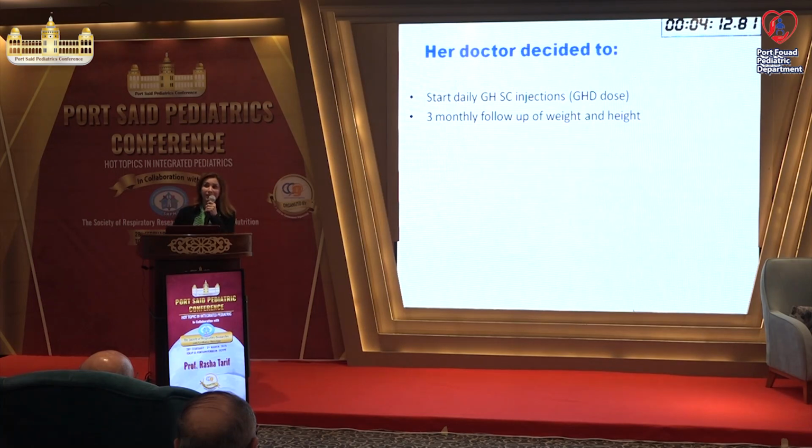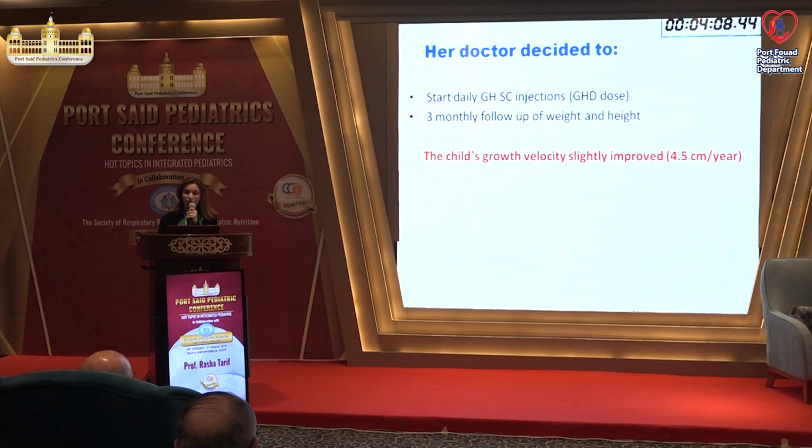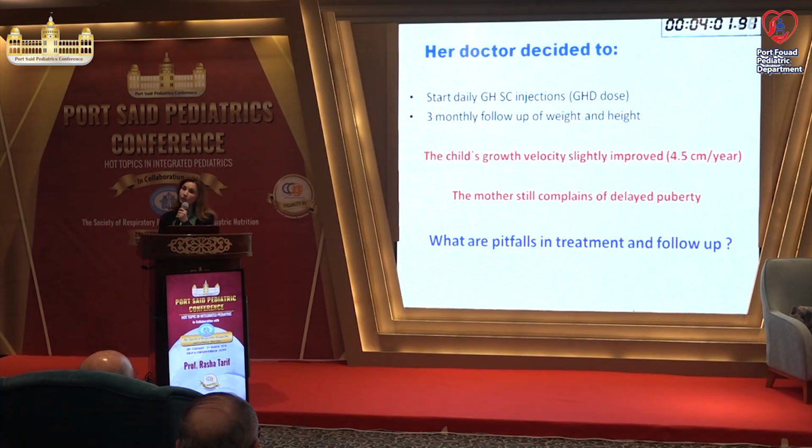He just diagnosed her as growth hormone deficiency because he did not do a karyotype. He gave her growth hormone injection and she did not improve. And the mother is still complaining that she has delayed puberty. What are the pitfalls in the treatment and follow-up here? Yes, excellent. She must take sex steroid.